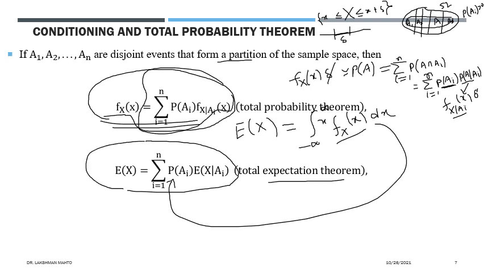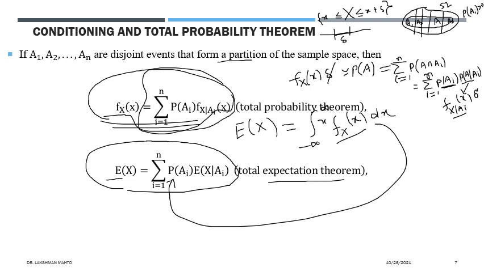Again, if you see the left hand side, it talks about the original distribution of the given continuous random variable, the total expectation of the given random variable. But if you see the right hand side representation, we go partition wise, conditioning wise. We have introduced conditioning. Why are we introducing conditioning? Definitely there would be some kind of easy or simple structure.